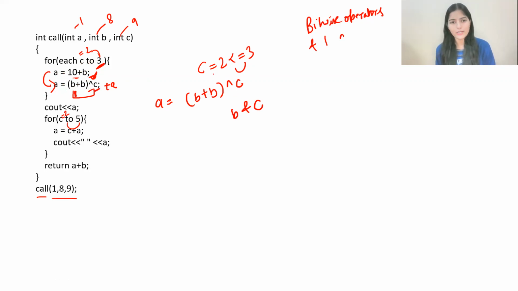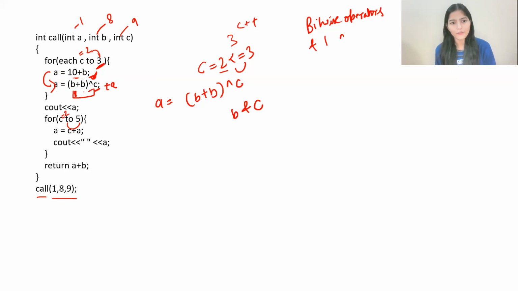So this loop will run till the time the C value is less than or equal to 3. Initially the value is 2. Later on the value will be incremented, then the value of C is going to be 3. C less than or equal to 3, the condition will be true.